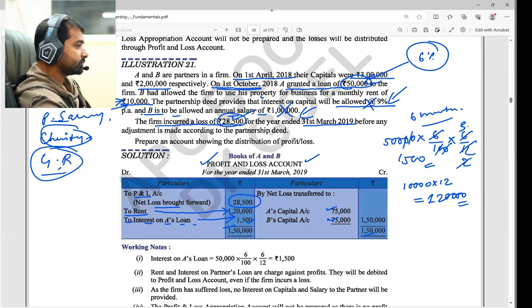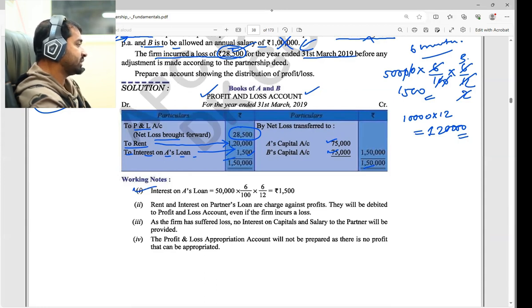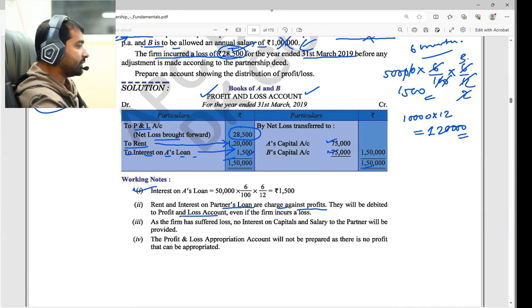Okay, fine, sir. Now some notes have been given that we are going to see. Already we have seen this, you understood. Rent and interest on partner's loan are charged against the profit. They will be debited from the profit and loss account, even if the firm incurs a loss. That is compulsory, interest on loan and rent. So even though the partner has given it, we are not thinking of it as a partner's benefit as he or she is a partner. They are not getting it for that purpose, it is compulsory.